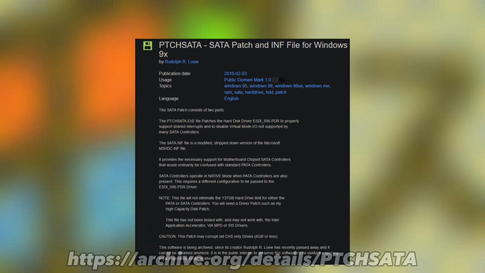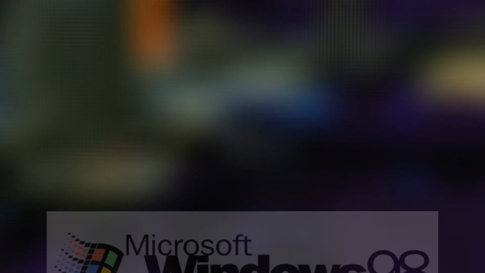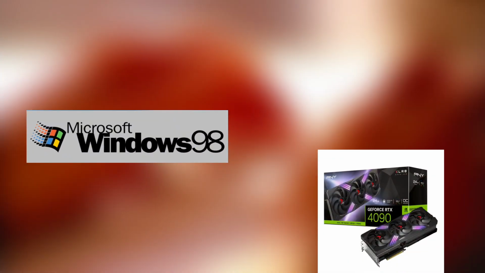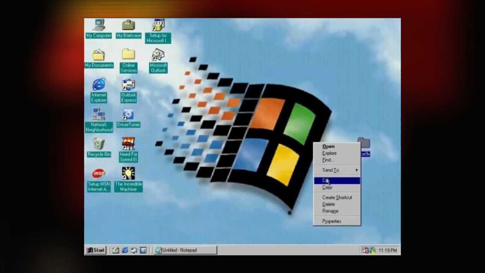Luckily, hard disks won't be much of a problem. Using a SATA patch, we can get Windows 98 to recognize SATA devices of any size. Like the memory patch, there's a GPU patch for Windows 98 to allow GPUs that have a VRAM greater than 512 megabytes to run on Windows 98. I also plan to find a way to install graphics drivers onto Windows 98 to enable 256 color mode.